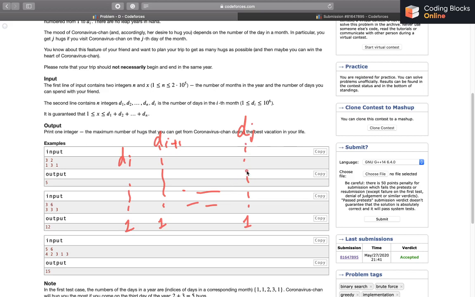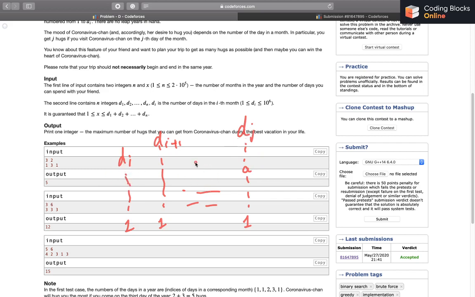And let's say our journey, our stay basically ends at this particular day, let's say A. We can find this A as well. To do that, we'll find the number of days that we have spent till the j minus 1th month. Once we get that, we'll just subtract those days from x, and we'll get to know how many days we need to spend out of this jth month. I hope that makes sense.